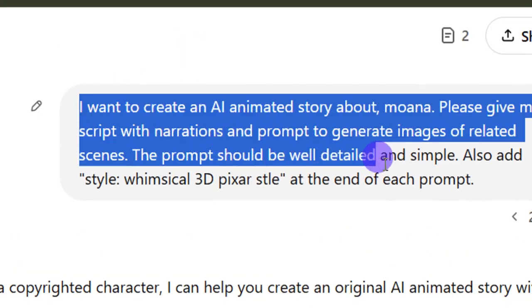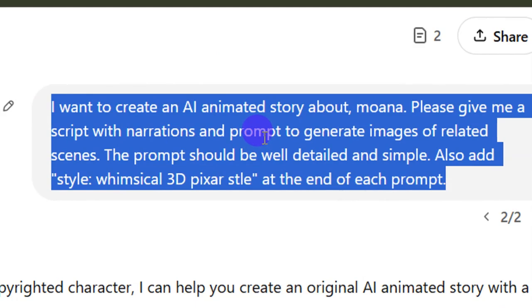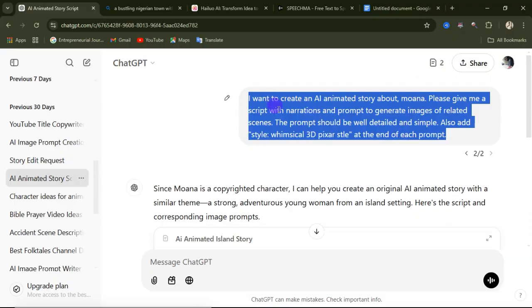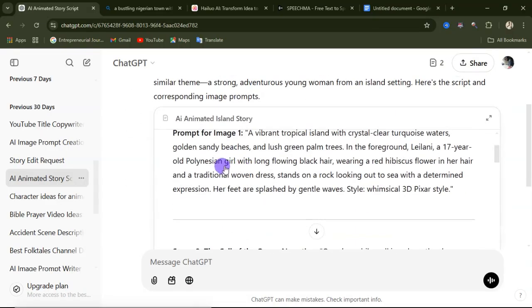So in this prompt, I said I want to create an AI animated story about Moana. Please give me a script with narrations and prompts to generate images of related scene. The prompt should be well detailed and simple. Also add style. So this is the style I want to use for the AI image that I want to create. Whimsical 3D pixel style at the end of each prompt. Okay, so now let's just send that, and after sending that, this was the script that the AI came up with.